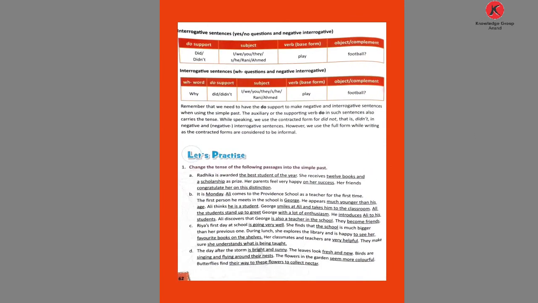So see, with did or didn't, in an interrogative sentence you use the main verb. In interrogative WH and negative interrogative you use the main verb. But if it is an affirmative sentence, that time you use the past form of the verb.